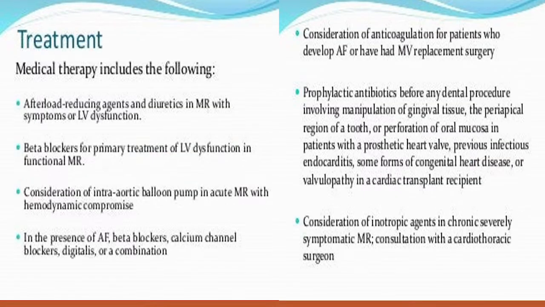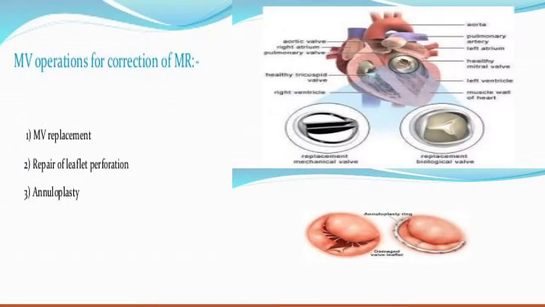The treatment, medical treatment first. We give beta blocker. If the patient is in AF with fast ventricular rate, we give beta blocker or calcium channel blocker, or if the patient has pulmonary edema, we can give diuretic. But if the patient does not become symptomatically better with medical management, we go for surgery.